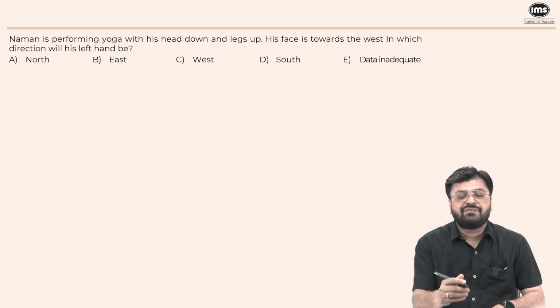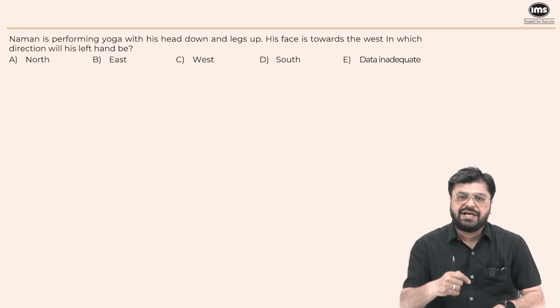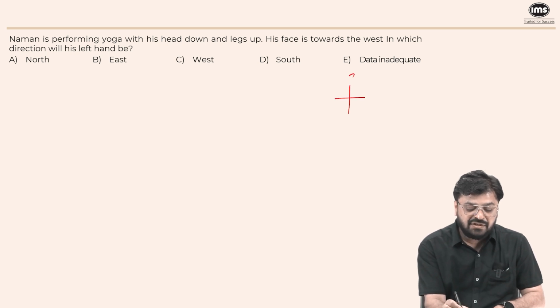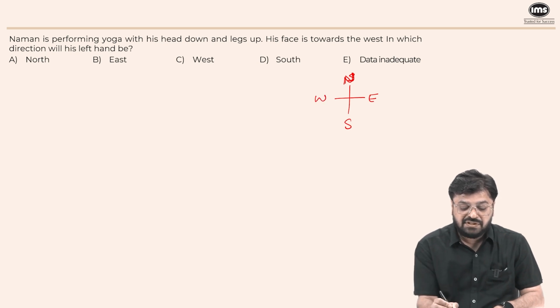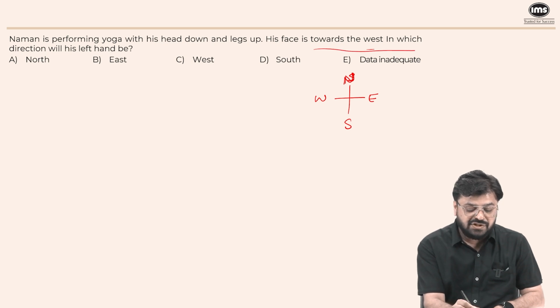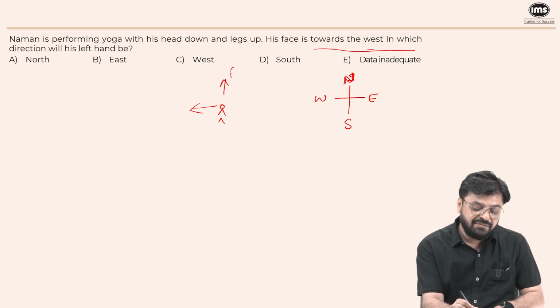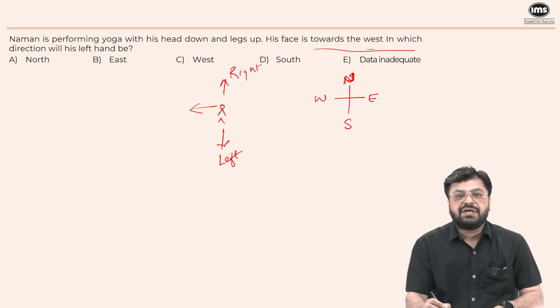So let's calculate it when you are standing on your feet, with your head up and legs down. The directions that we write are north, south, east, and west. Now initially Naman is facing towards west. So if someone is facing west, their right will be here and their left will be here. It is when they're standing on the feet.